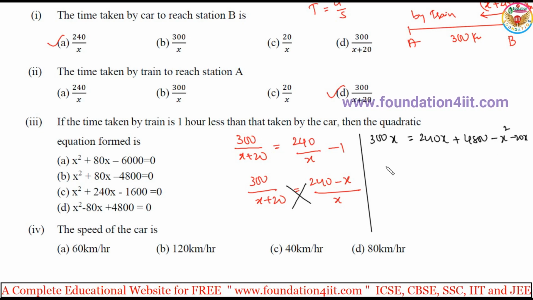That I wrote. Take all the terms to one side and we'll get the quadratic equation. These three, take to the left side. Then plus x square, plus 240 minus 20 is 220.